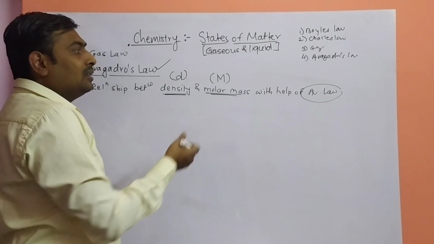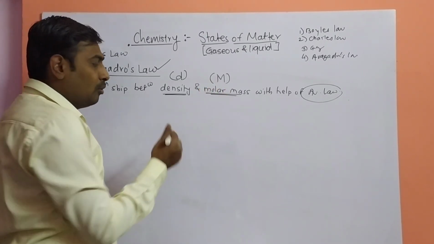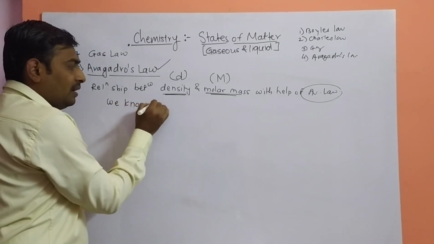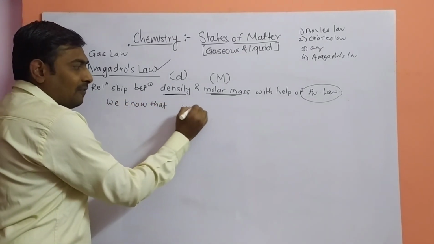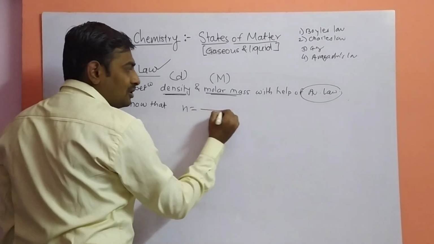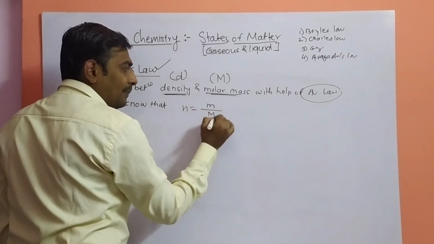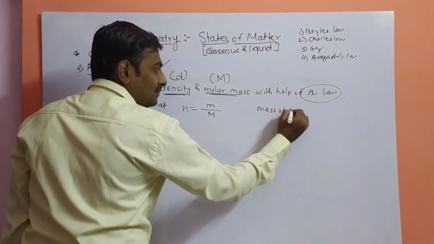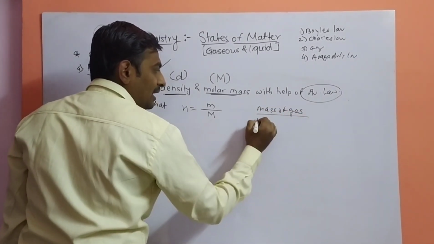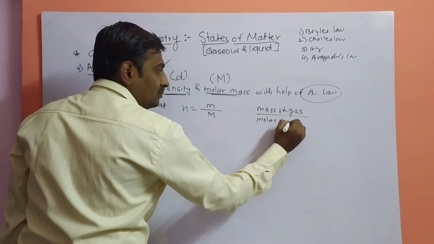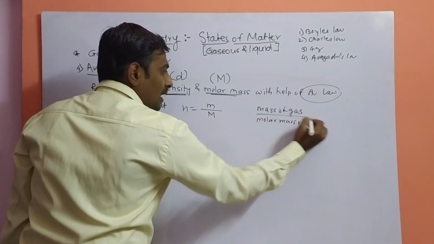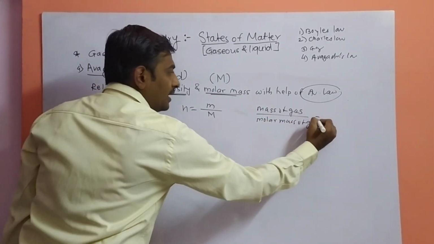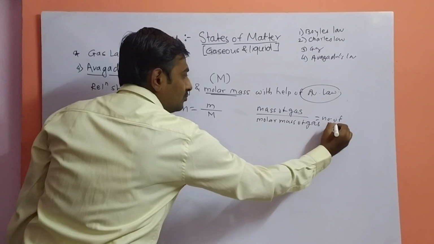So we have studied the molar mass and the number of moles. We know the formula of the number of moles: n is equal to small m upon capital M. Small m is the mass of gas, capital M is the molar mass, and n is the number of moles.